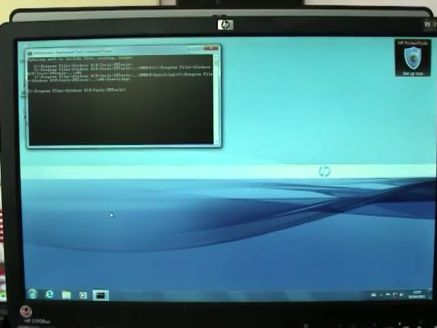But we're using a 64-bit computer, so we type in copype.cmd AMD64 c:\winpe_AMD64. Sorry folks, too many keyboards on the desks, I was typing on the wrong keyboard there.